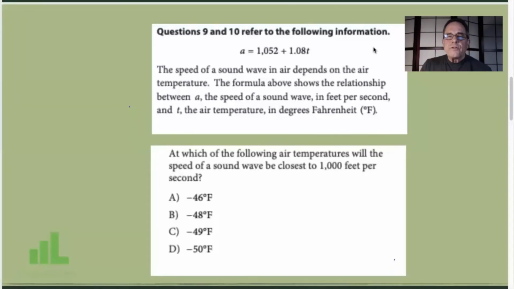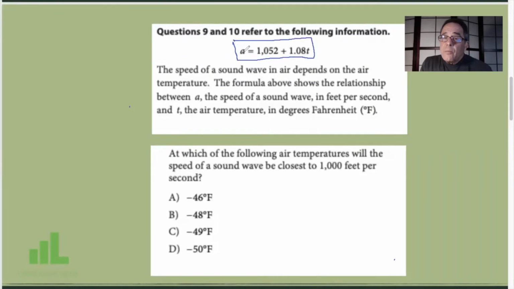Our next question uses an equation that they've already given us. Notice it's applicable to two questions here, 9 and 10. The only one we're interested in is number 10. They give us an equation. A equals this. We don't know what that means.